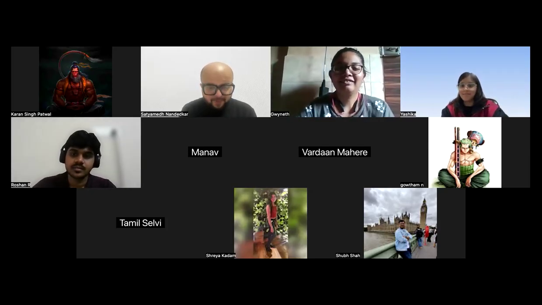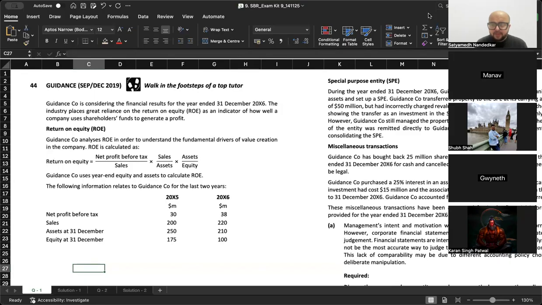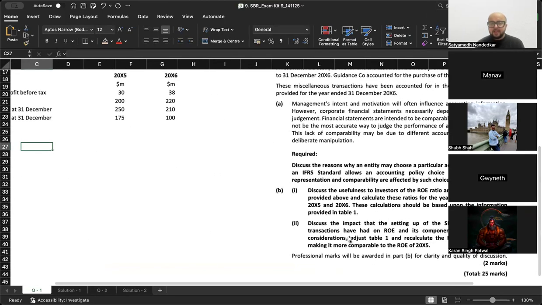Okay, let's go, again a very interesting question. Guidance company requirement is discuss the reasons why an entity may choose a particular accounting policy where an IFRS standard allows an accounting policy choice, and whether faithful representation and comparability are affected by such choices.